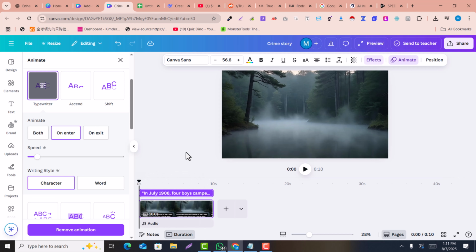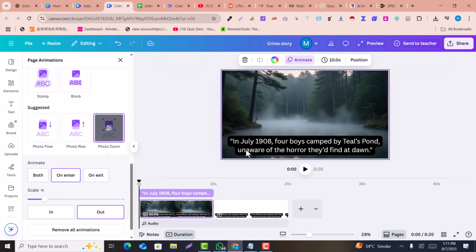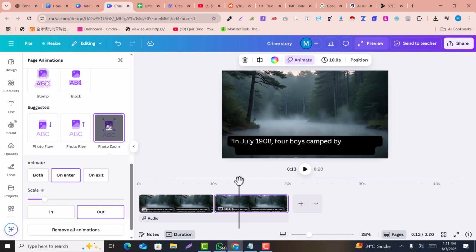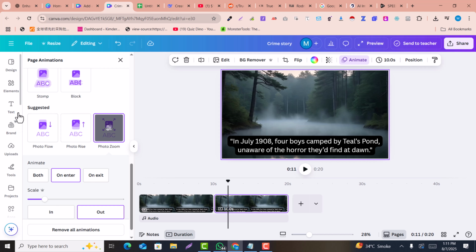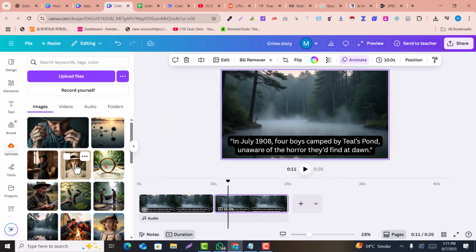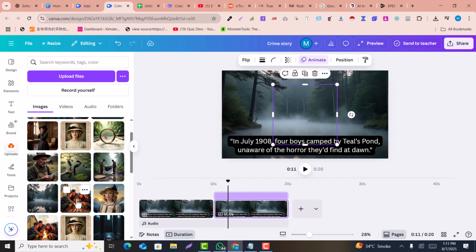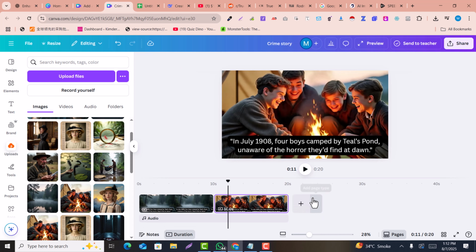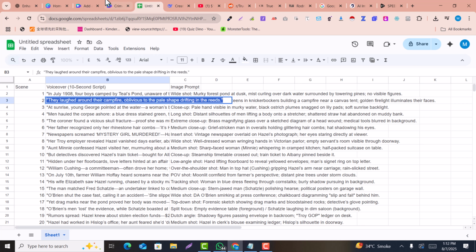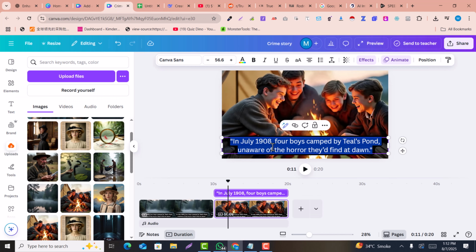Now what you can do is click here and duplicate that page, so there will be the second page of this, and you need to duplicate it one by one like that. Here I click on uploads and place the second scene image, for example. This is the second scene image, I select this and set it as the background. Then copy the second scene text from this file and paste it here, because this is the subtitle for this. So now the second scene is also ready.